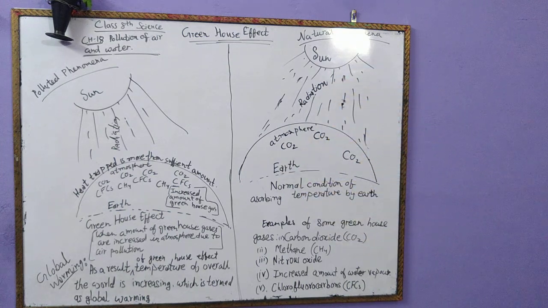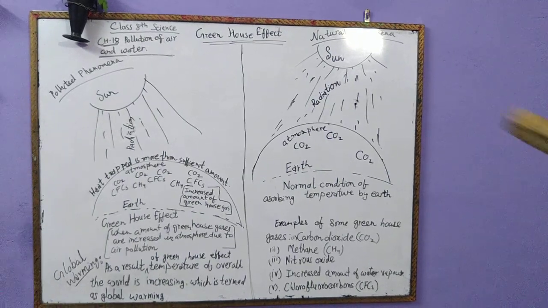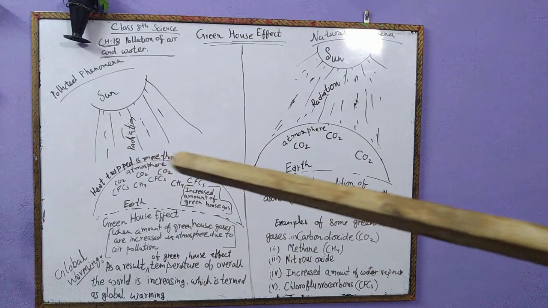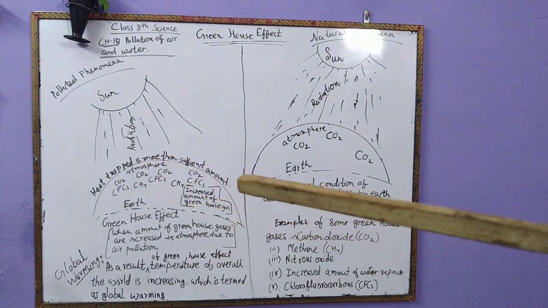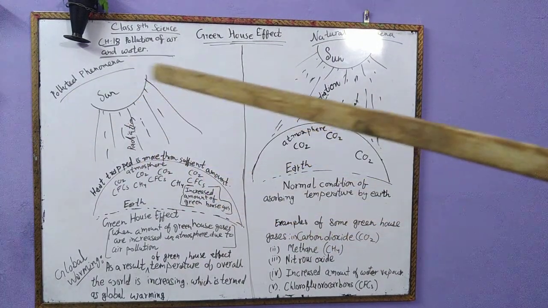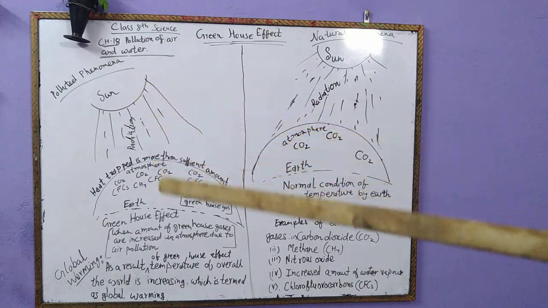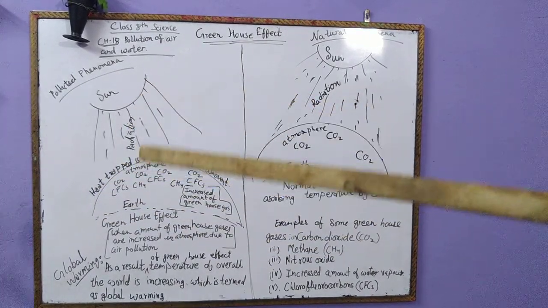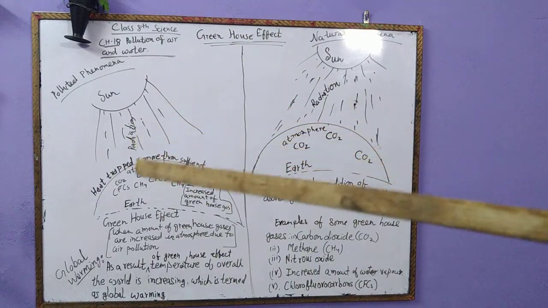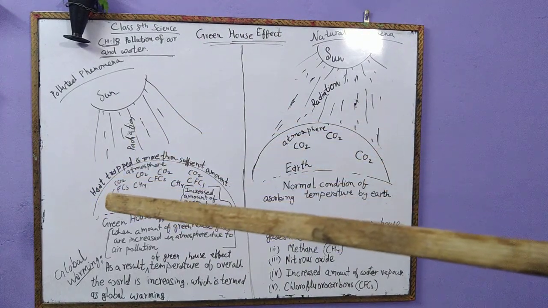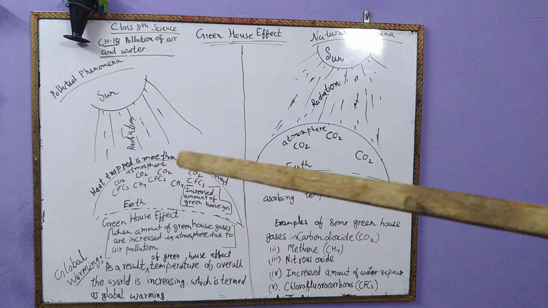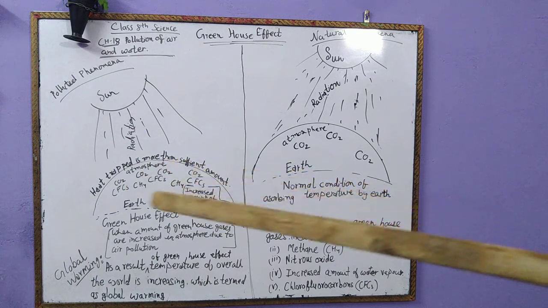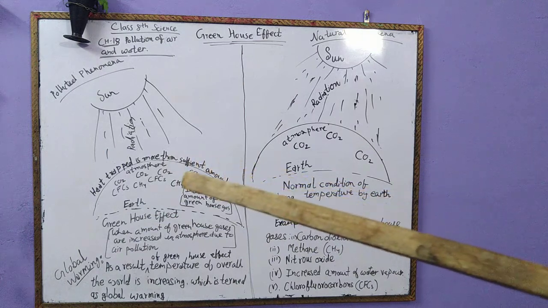Now let us discuss another phenomenon. When our atmosphere gets polluted, when there is a lot of pollution in our atmosphere. So this is our polluted phenomenon, students. Again, this is the sun, this is our earth, the earth's atmosphere, and this is radiation coming from the sun. Now see, students, this condition shows us that heat trapped is more than the sufficient amount.